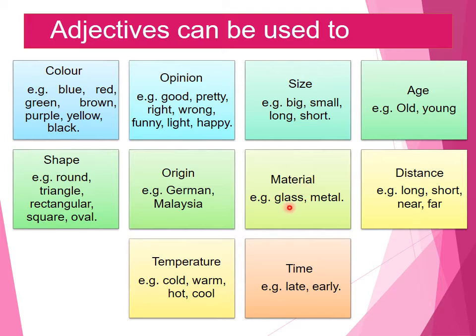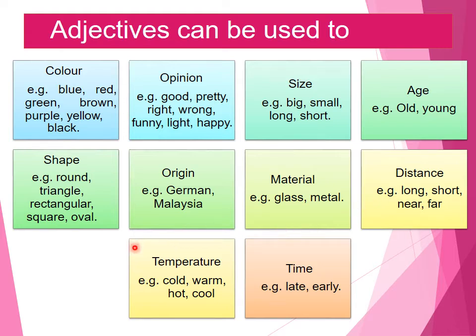For example, glass and metal, etc. They can also be used to describe distance. Example: long, short, near, far, etc.